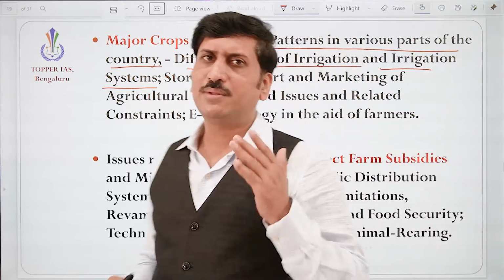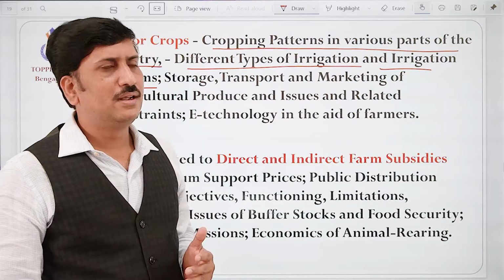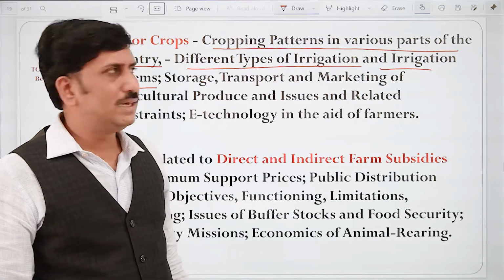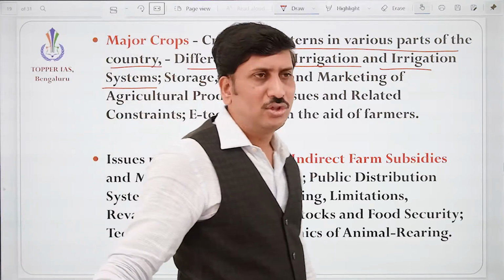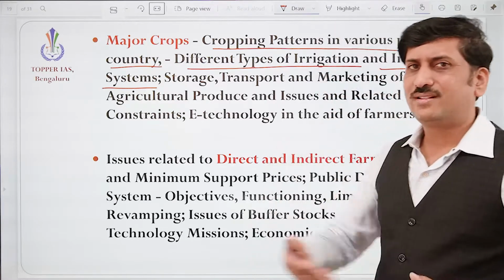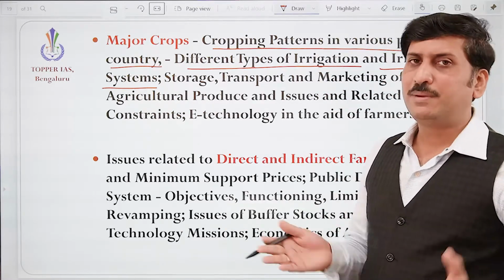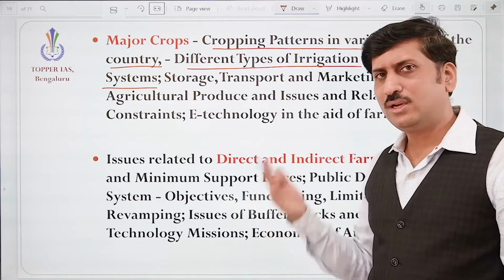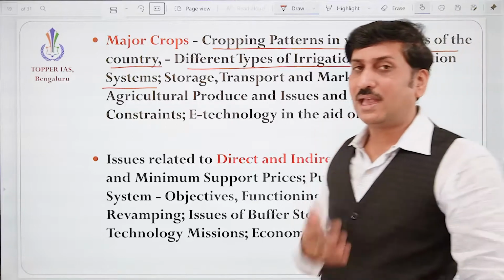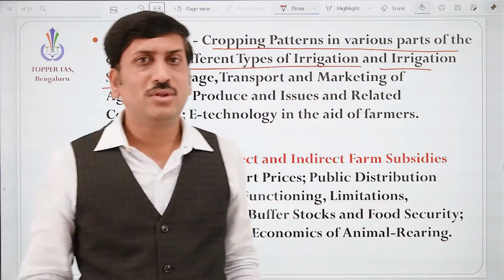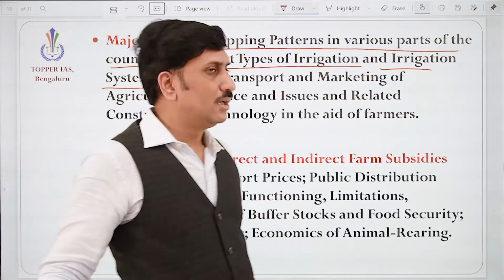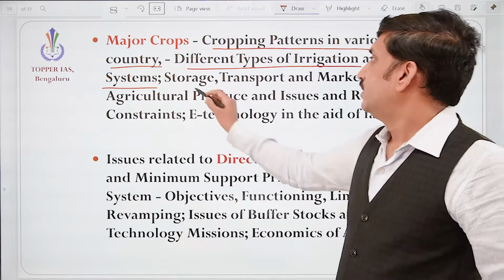Once we know the different types of cropping patterns across the country, also water availability plays a major role in agriculture. So we need to understand what types of irrigation there are, whether it's sprinkler irrigation or drip irrigation, or flooded irrigation. Which one is better? In water-scarce areas, we need to conserve water, correct? And what is the type of irrigation system, whether it is canal type or borewell type? What are the issues? Whether the groundwater is depleting because of that, and how to recharge it? We need to understand those things.